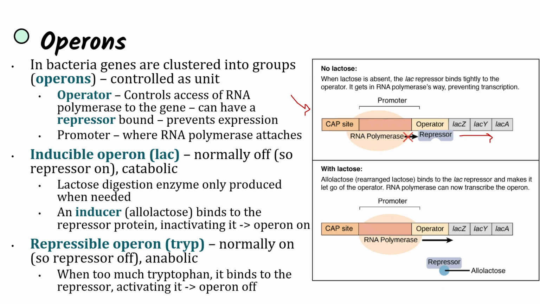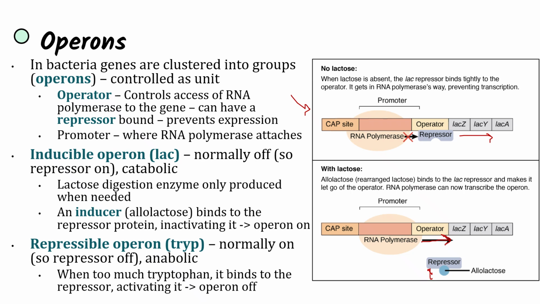However, when lactose enters the cell and we have allolactose within the cell, that's going to bind to the repressor, causing it to leave the operator, and now RNA polymerase is able to transcribe these genes in order to synthesize these lactose digestion enzymes in order to get rid of the lactose within the cell.